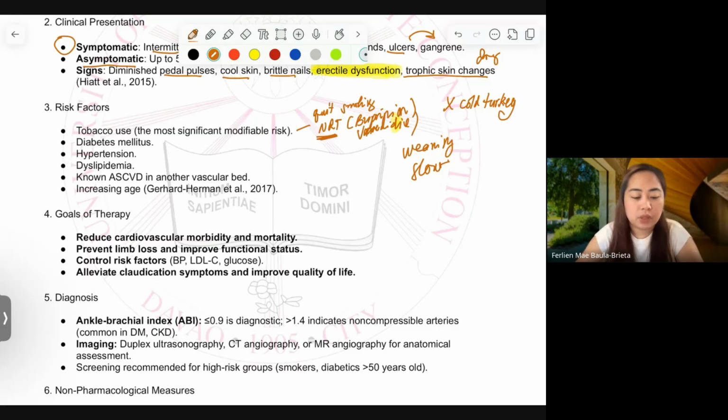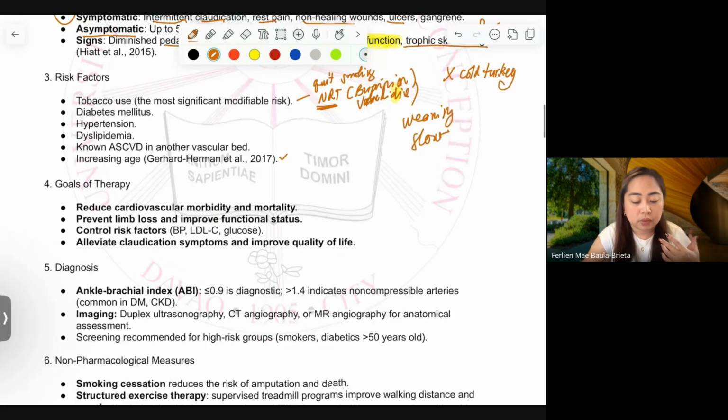Okay? Risk factor is diabetes mellitus. Again, don't need to further explain that one. This is self-explanatory. You know already DM1 or DM2 results in poor perfusion, and of course, because of the glucose, they are prone to infection. Hypertension, dyslipidemia, and I have mentioned increasing age already.